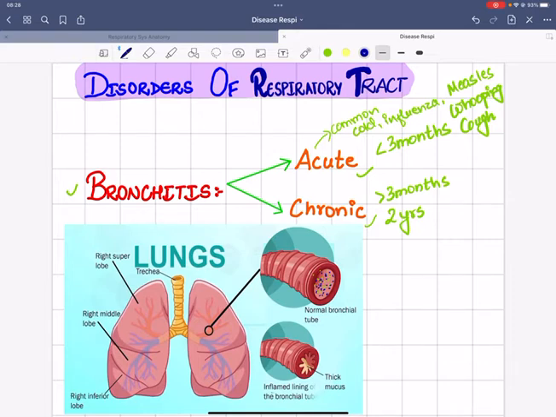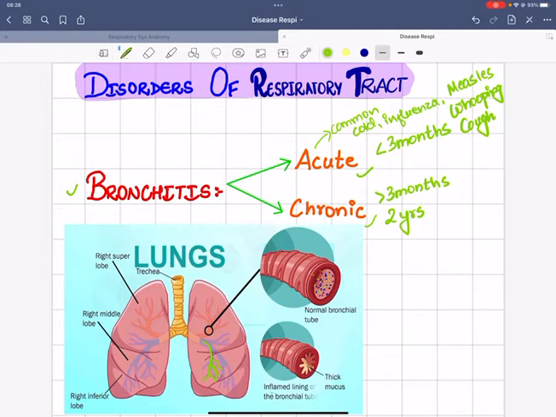So downward the infection goes into the bronchi and the alveoli, further resulting in bronchopneumonia or even bronchiolitis, and this especially affects children and the debilitated or older adults.